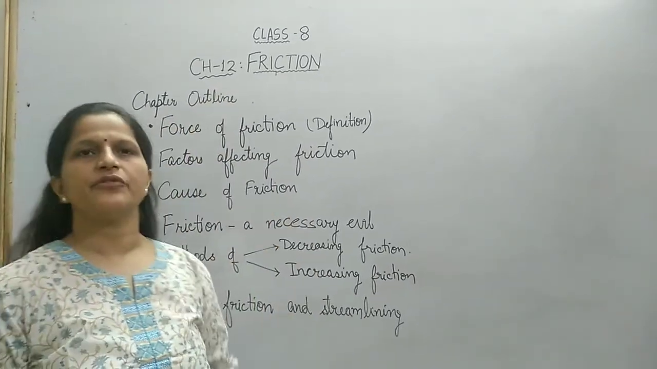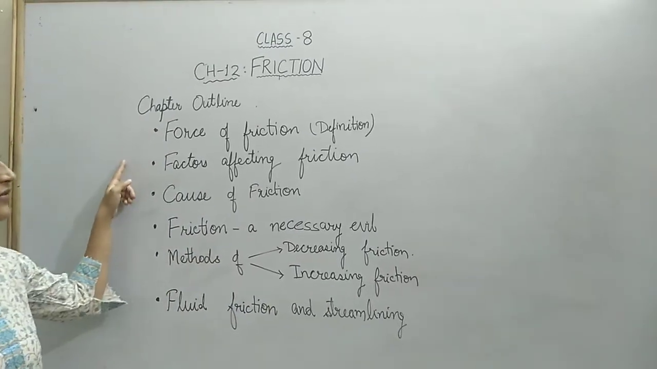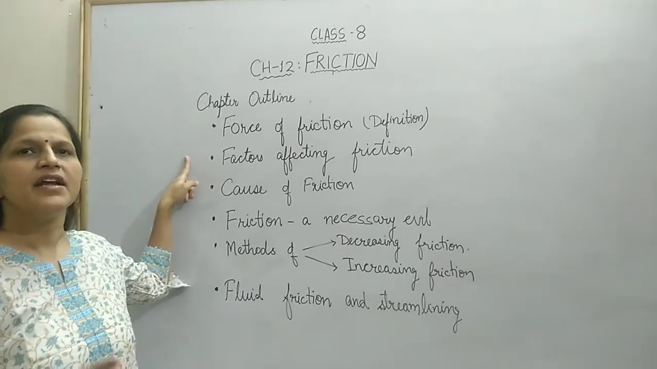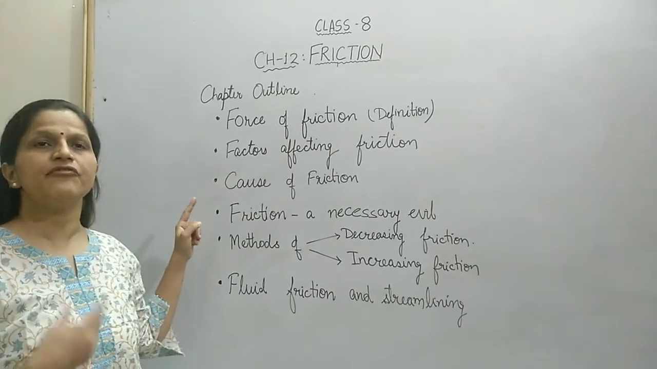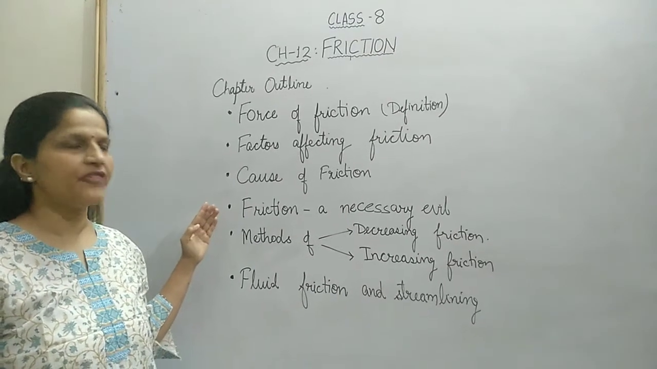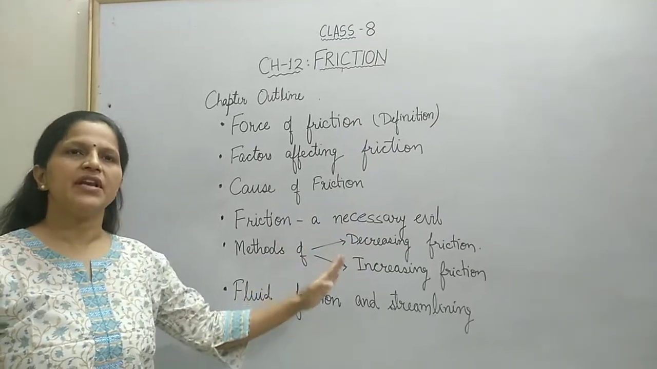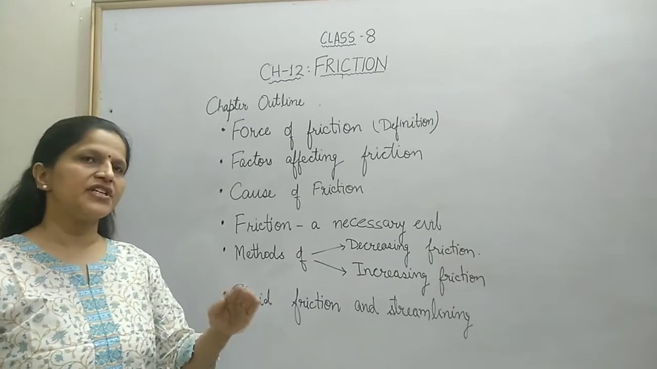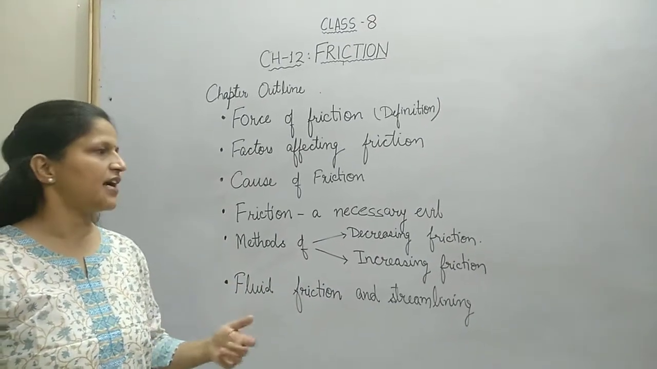This is chapter number 12 in your course books, and the outline of this chapter is: first, we will learn about the force of friction, its definition, which we have already done in the previous chapter. Secondly, we will learn about the factors that affect the force of friction. Next, we will learn what the cause of friction is. Then, friction, a necessary evil. Here we will learn how friction is important in our lives and how friction is a disastrous enemy for various energy concerns in our life.